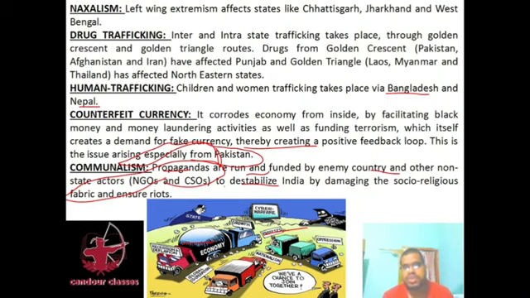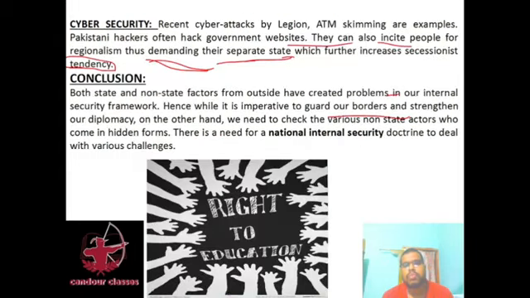And Naxalism is purely based on education. By educating Naxal people, we can resolve these issues. So the most important way to resolve these problems is education.